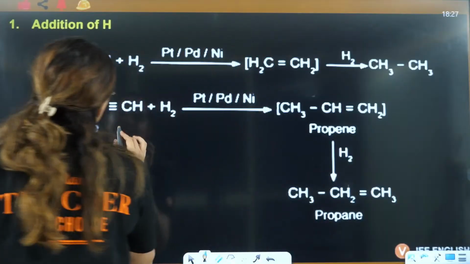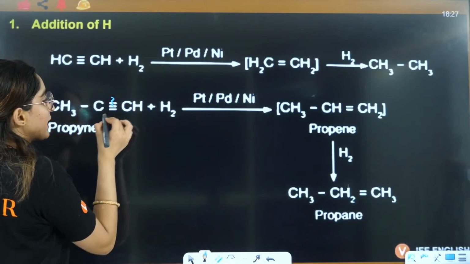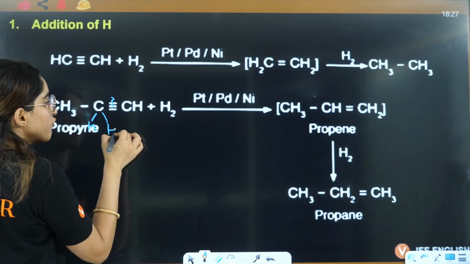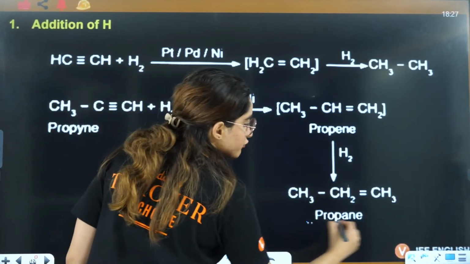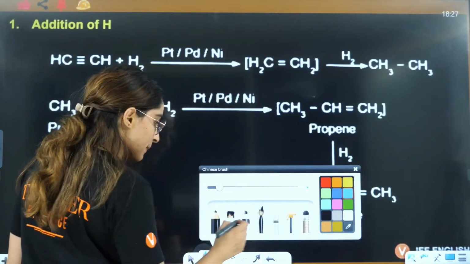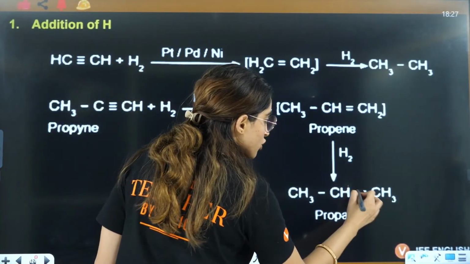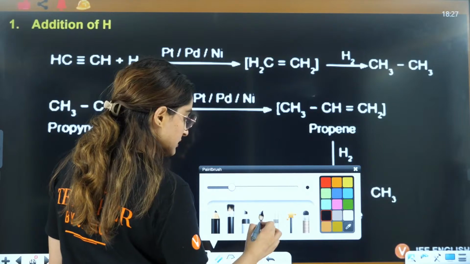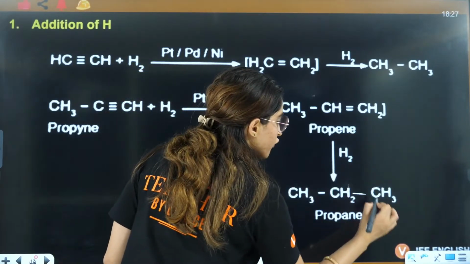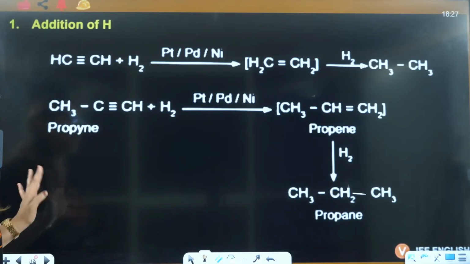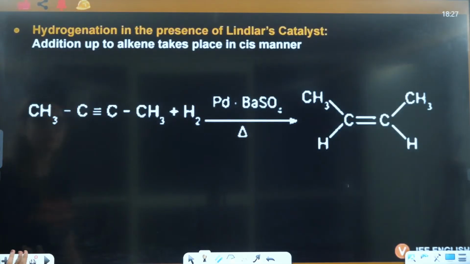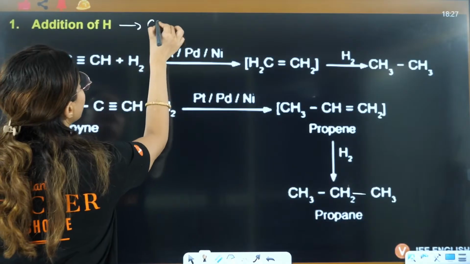Similarly here, two pi bonds will break and you will have the addition of two hydrogens on both the carbons, and hence you will have the formation of propane here. Got it? This is simple catalytic hydrogenation.